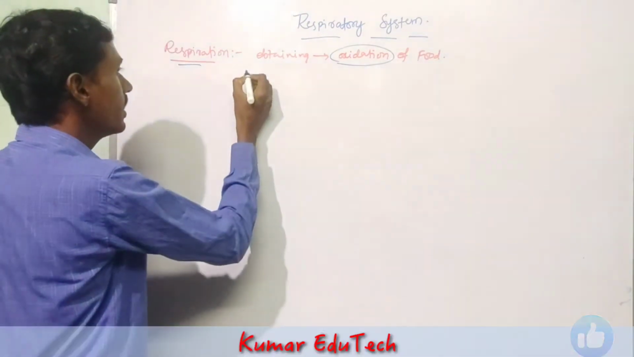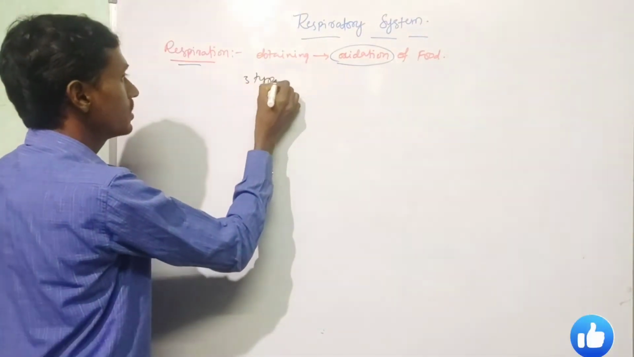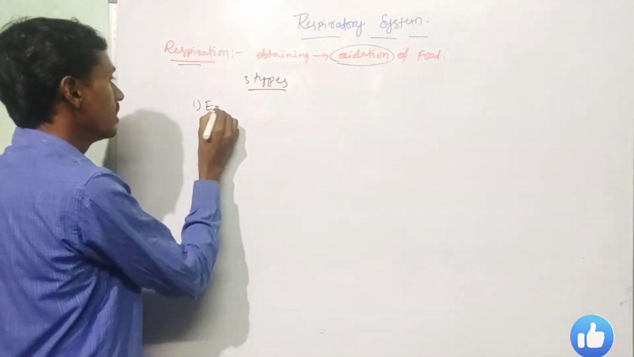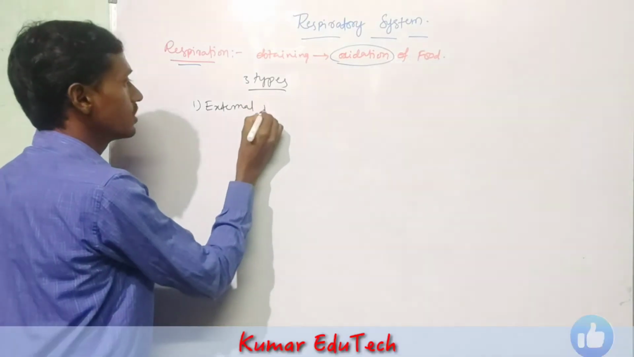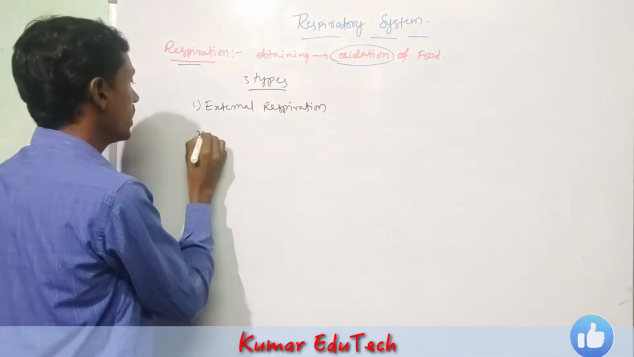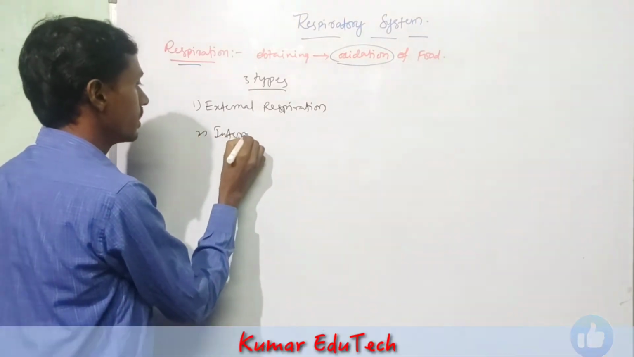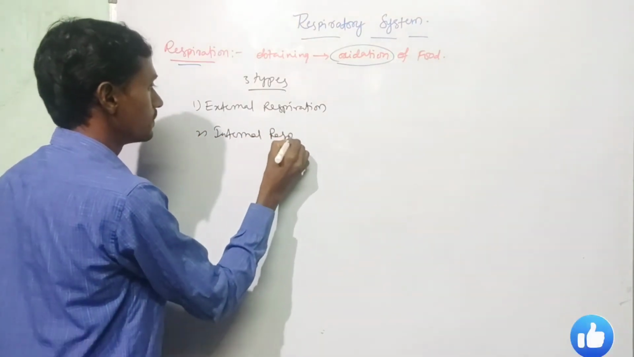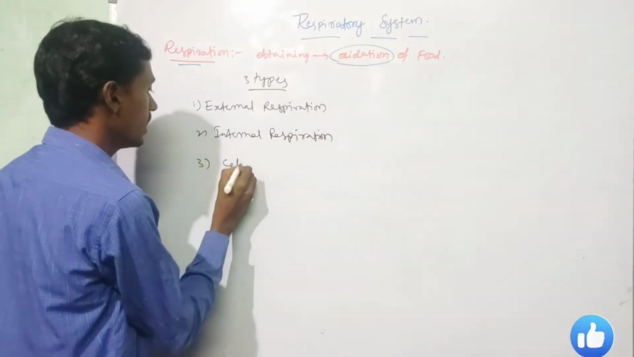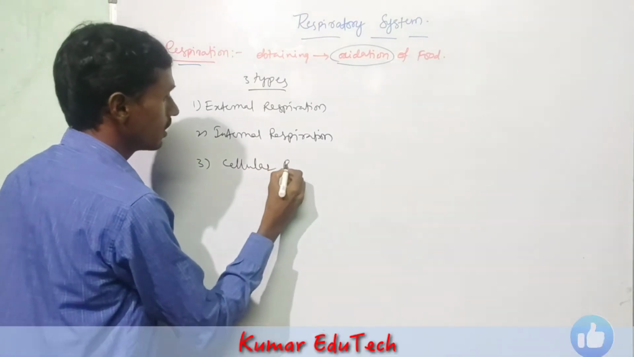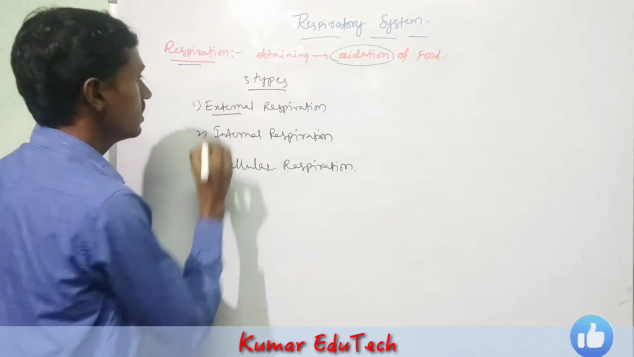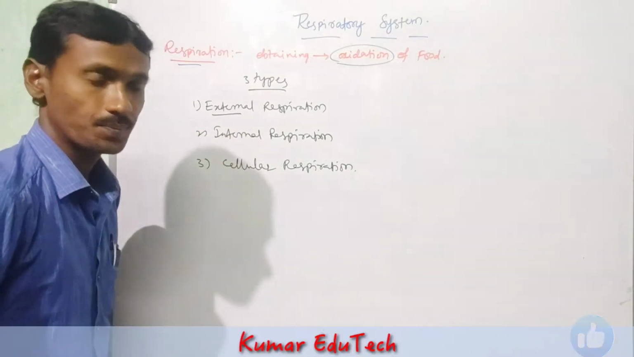Respiration is also divided into three types. The first one is external respiration, the second one is internal respiration, and the third one is cellular respiration.